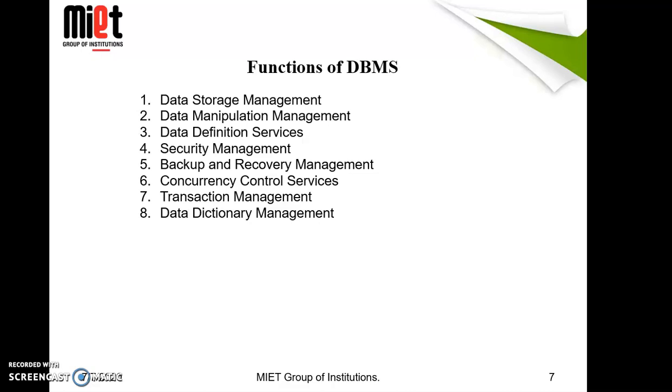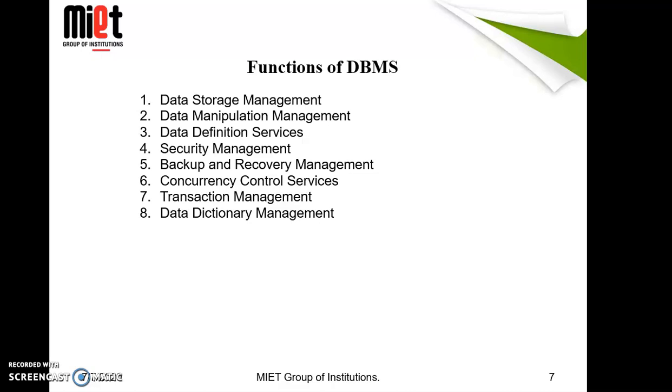Next is transaction management. DBMS follows the concept of ACID properties, meaning atomicity, consistency, isolation, and durability. These concepts are applied on a transaction to keep the database healthy. Last one is data dictionary management.